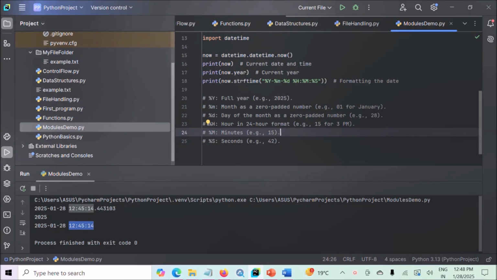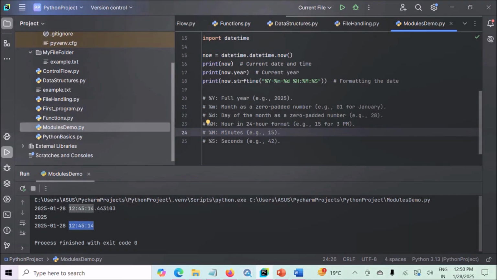So I hope you've understood how to use the datetime module. The datetime module is very useful for datetime arithmetic, like adding or subtracting days, months or hours to or from a date, and formatting the date in human readable formats. You can work with timestamps for logging or tracking events. In application scheduling also, you can use it in scheduling apps, calendars, reminders, or any program that deals with time.